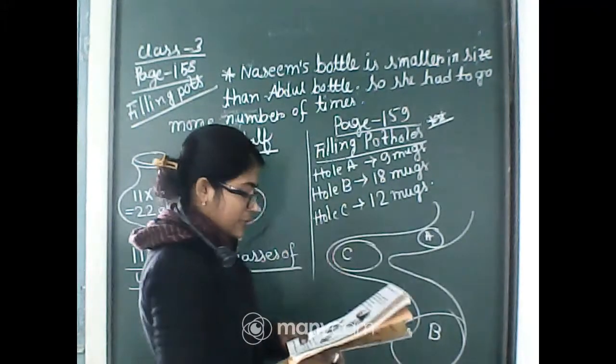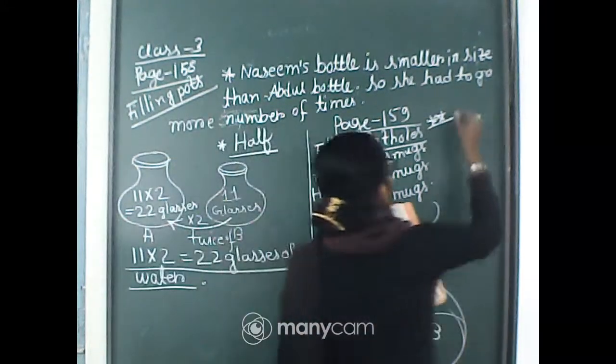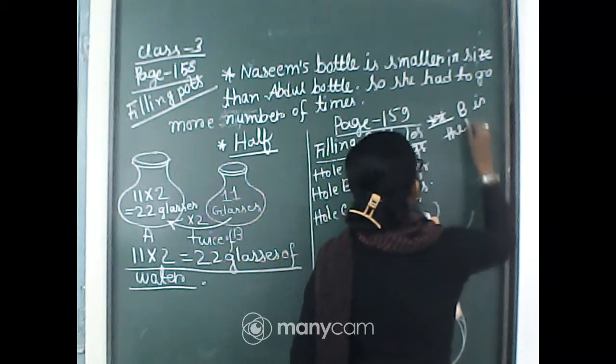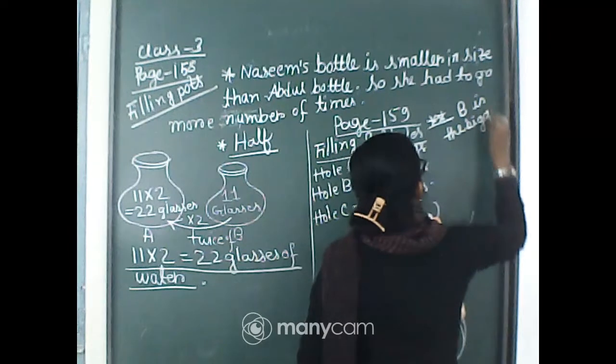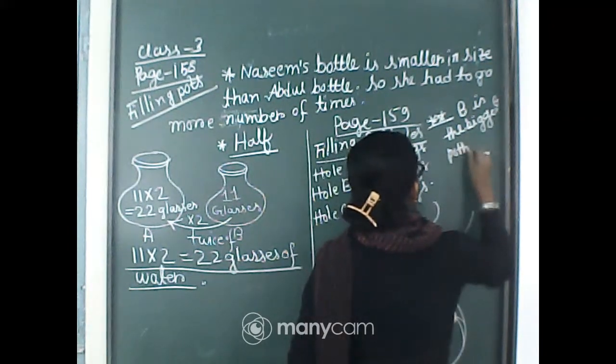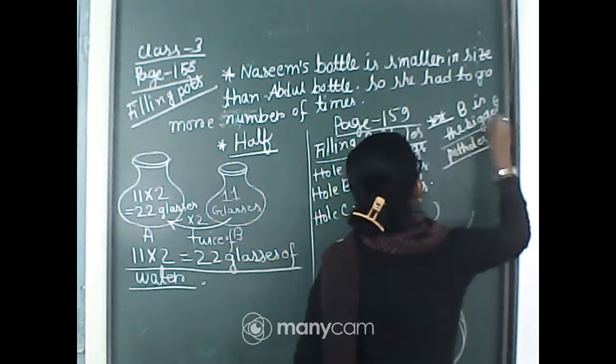Then after that, the second question: which is the biggest pothole? Which is the biggest pothole? B is the biggest pothole. Okay.